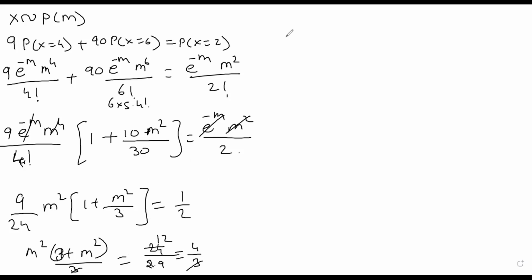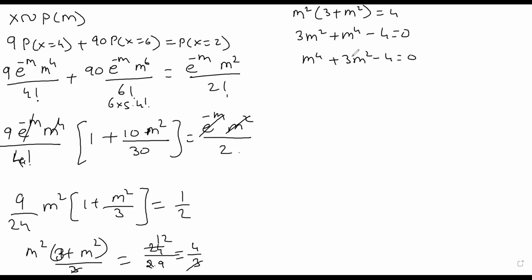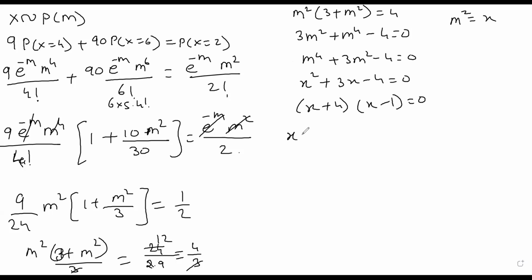You will get a quadratic equation in something this form. 3 plus m square is equals to 4. So 3m square plus m raised to 4 minus 4 is equals to 0. This is m raised to 4 plus 3m square minus 4 is equals to 0. This is a quadratic equation. अगर आपने m square को x बोल दिया, आपको मिलेगा x square plus 3x minus 4 is equals to 0. So this will be x plus 4, x minus 1 is equals to 0. So x is equals to minus 4 and x is equals to 1.